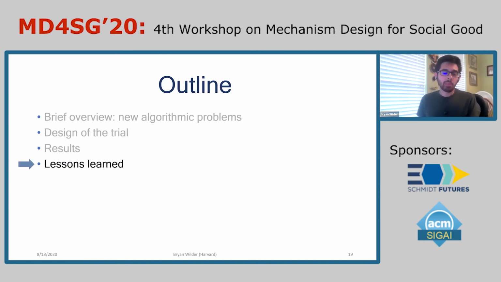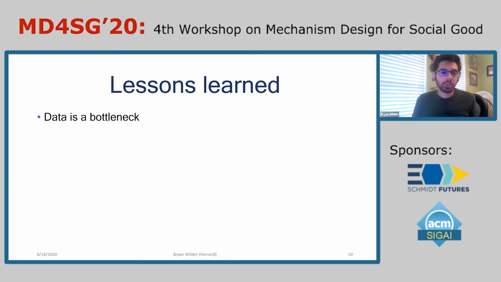So now I'm going to wrap up by talking briefly about some of the lessons that we learned over the course of the project, and things that might generalize to other sorts of community health interventions. So the first thing is that when we're designing algorithms, data is really a huge bottleneck. Just gathering the structure of the network is so expensive, and there's still lots of things that we don't know. And so a lot of the place where we got mileage out of working on the algorithmic side of things was just trying to reduce the amount of information that we needed in order to make the project work.